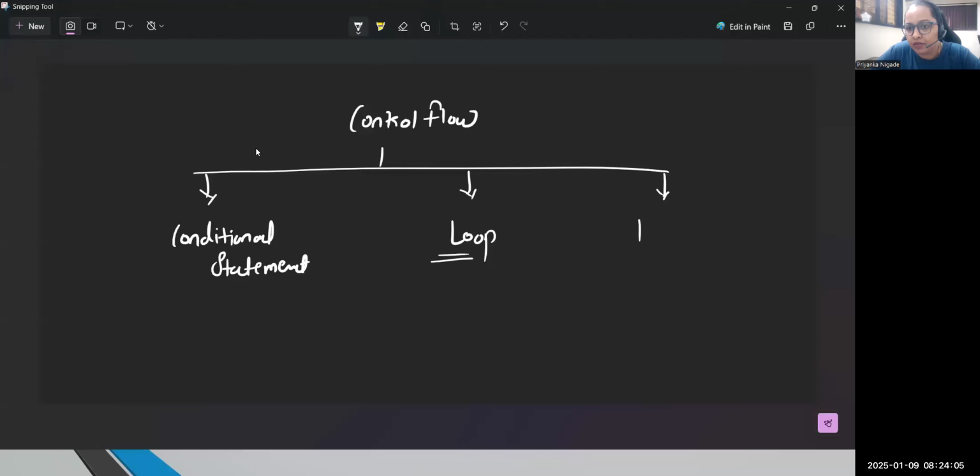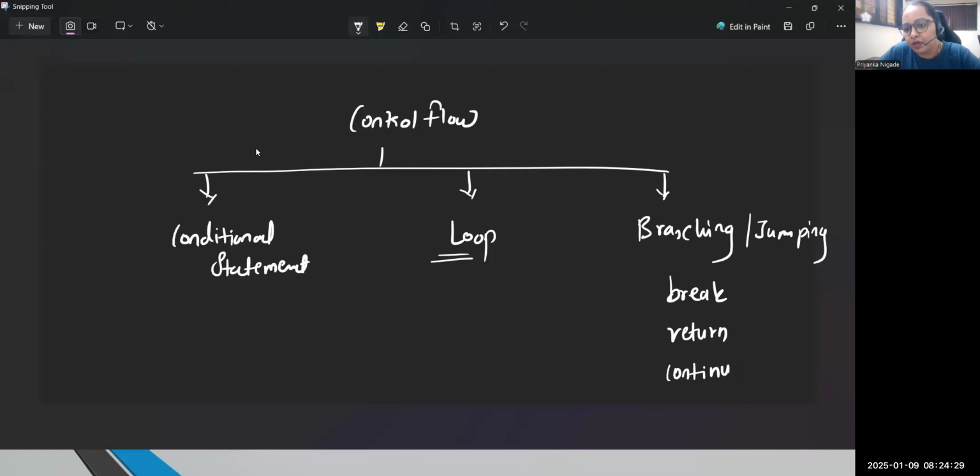Plus, in Java there are a few important statements which are called branching statements. Branching is also called jumping statements. These are very special, like break. We'll be learning the meaning of the break keyword. Return, which we have already seen: whenever you want to return anything from a method, we use the return keyword. And there is one more, continue. We'll be understanding what exactly continue means and where we can use this keyword.